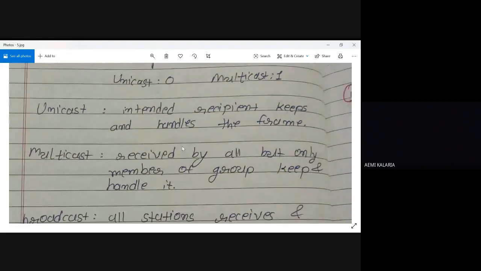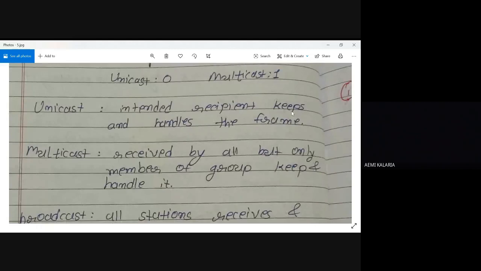Unicast means the intended recipient keeps and handles the frame, right? Unicast means only one source, one destination, a dedicated link or point-to-point connection. In multicasting, the frame is received by all, but only members of that group will keep the frame, and the remaining will simply discard it.